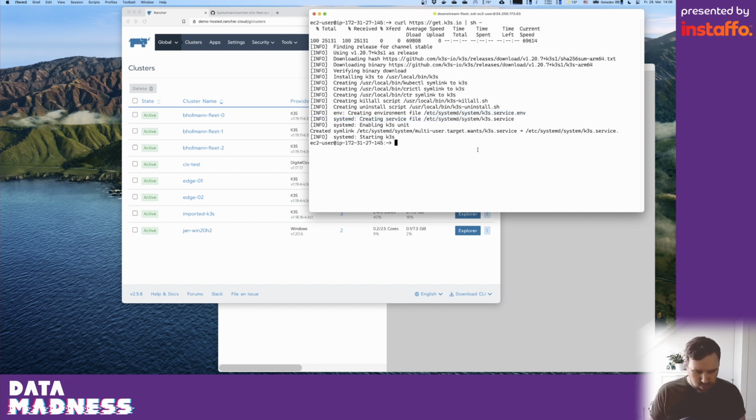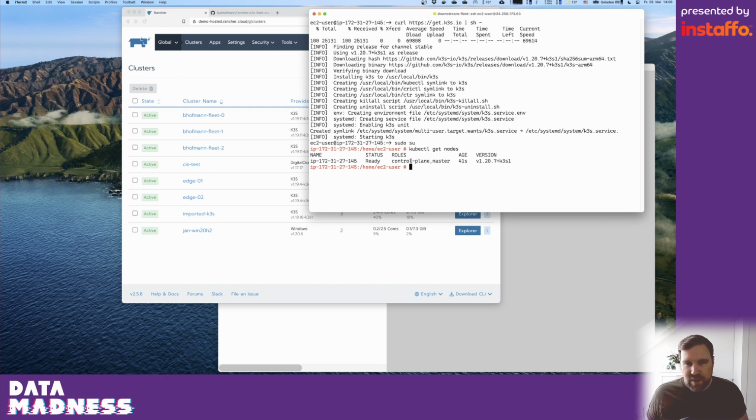And now we have an up and running Kubernetes cluster on this small VM as a single node cluster. If I now want to create a highly available K3s cluster, I basically execute the same script on other servers, and then I provide one or two more arguments telling K3s not to create a new cluster, but to join an existing cluster. You can read up on this in the documentation, and you will see also the links to it later on in the slides.